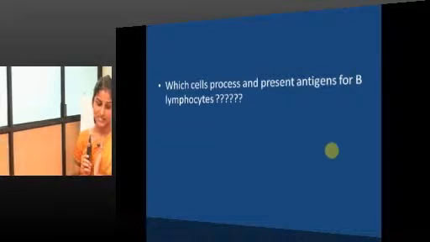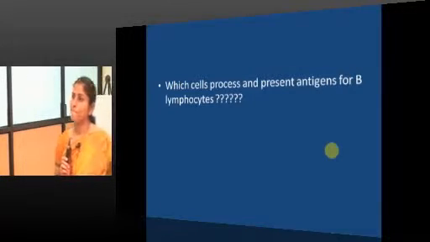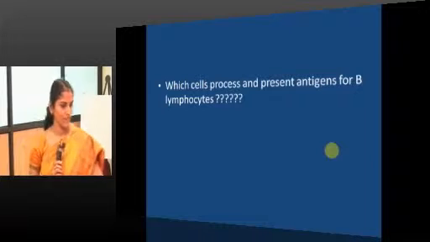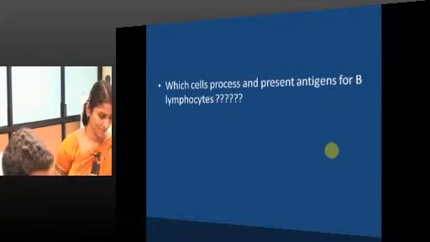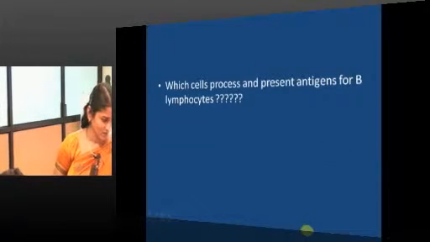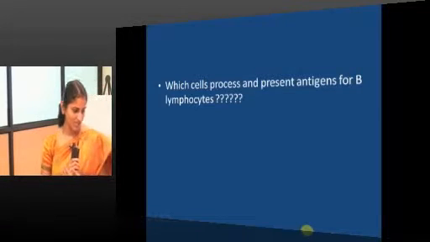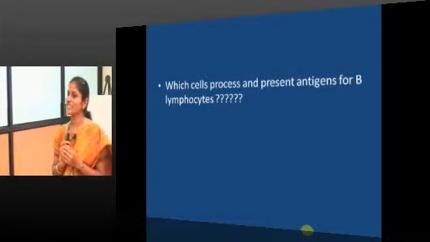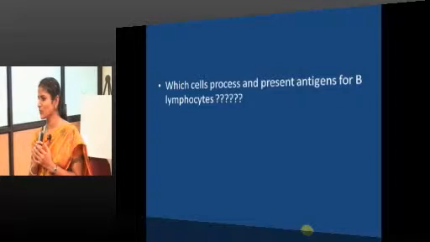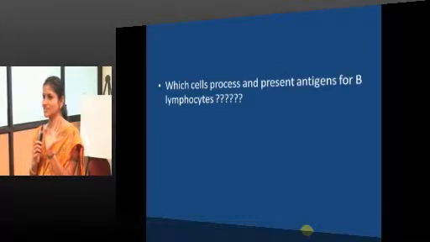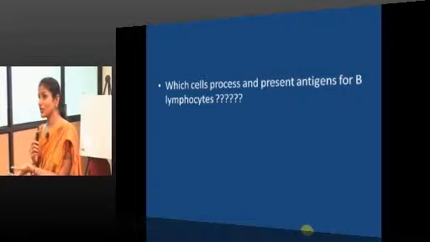Which cells do process and present antigens for B lymphocytes? Akshara has come up with the answer as dendritic cells. But they are the masters. Servants cannot work for the cells that are not masters.